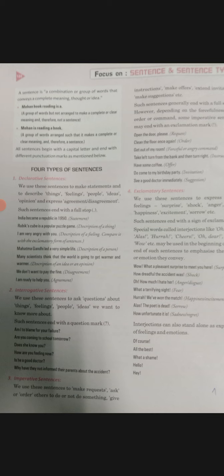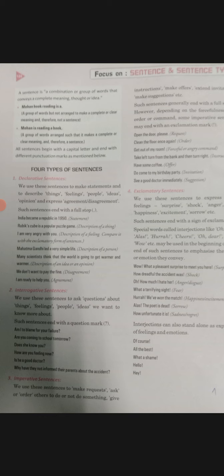Like the examples given here: "Open the door, please." "Clean the floor once again." "Open the door, please" is a request. "Clean the floor once again" is you ordering somebody. So all your orders, offers, and blessings come in the imperative sentence.